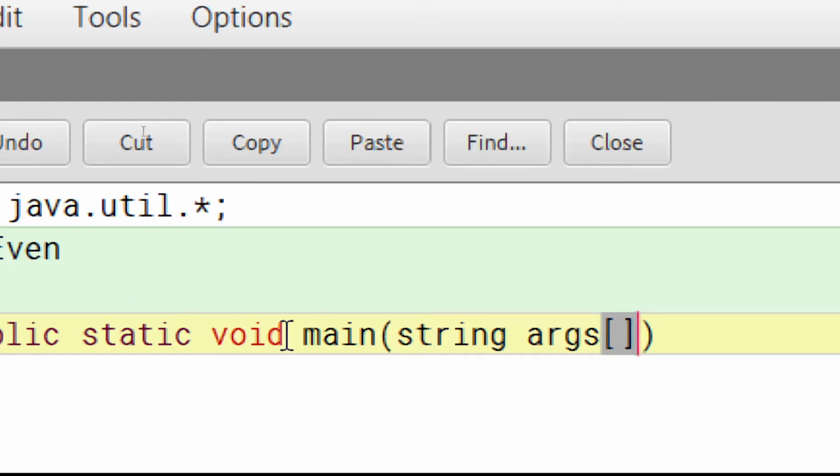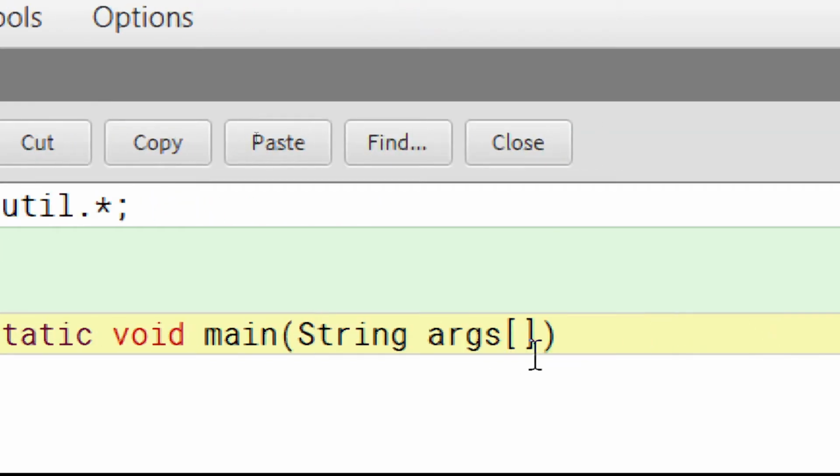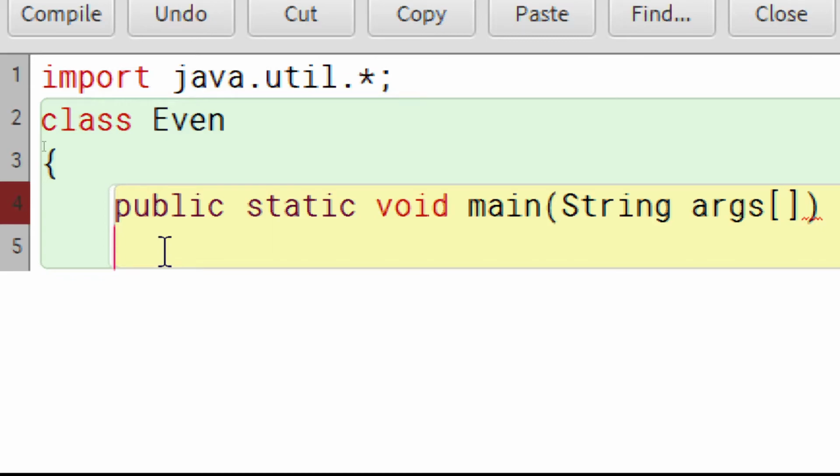Okay, and Java is very case sensitive, so you need to take care of each and every word. So here String will be capital, so String args, else it will show us an error. Okay, so after that, click on the enter button and then again a curly bracket. So after class we need a curly bracket, after the public statement we need again a curly bracket, and then the next thing is the scanner one.